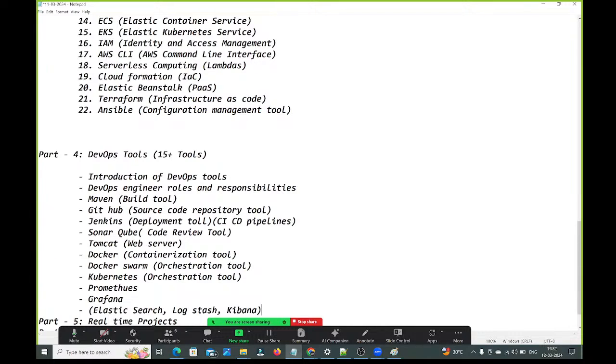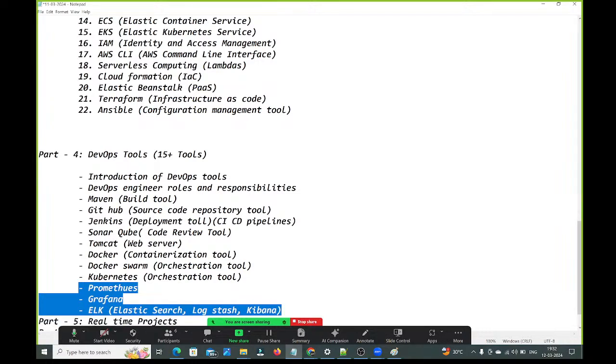ELK, okay. E stands for Elasticsearch, L stands for Logstash, K stands for Kibana, guys. Okay. So these three are the monitoring tools: Prometheus, Grafana, and ELK. These three are the monitoring tools, guys.